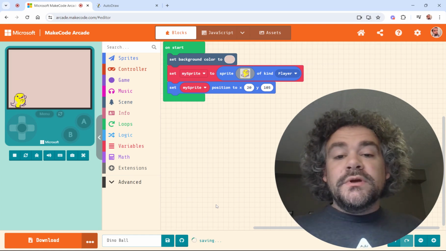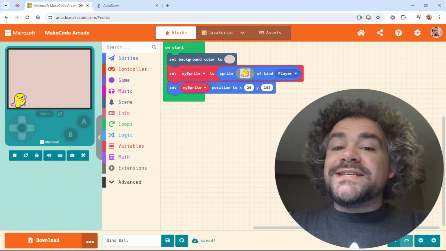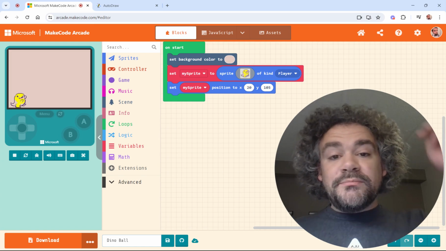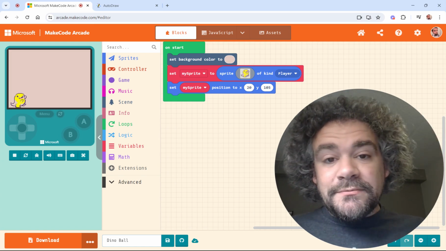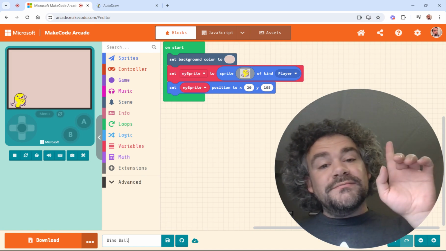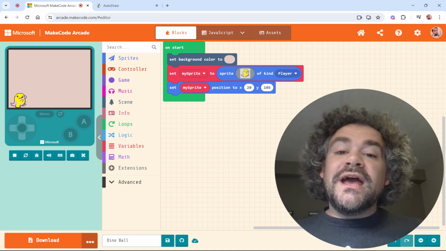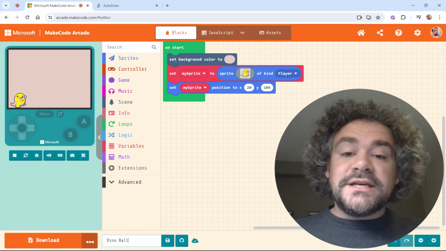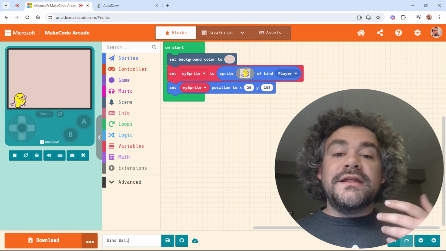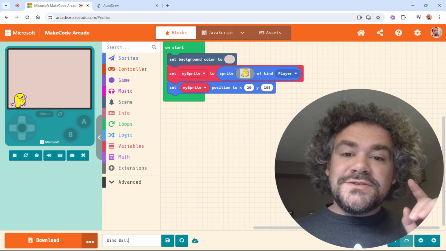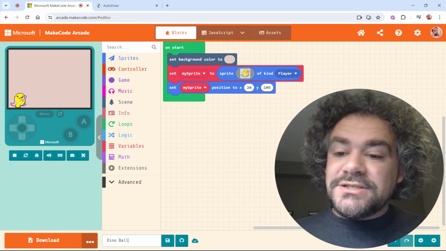Okay, so to do this accurately, we need this game to have gravity, because if the player is going to jump, we need him to come back down. And if he's going to throw a ball up in the air, well, we need that ball to come back down as well. And we want it to move in a way that is realistic. So that's where we're going to use gravity. And in this situation, we're going to code gravity as acceleration. So let's go ahead and get started.